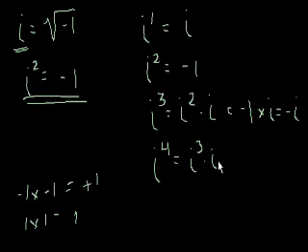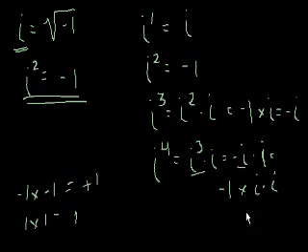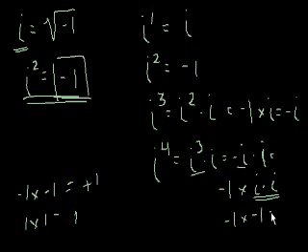I'm just using my exponent rules here. Well, i to the third is negative i, times i. What's negative i times i? Well, that's the same thing as negative 1 times i times i. And what's i times i? By definition, i squared is equal to negative 1. So that equals negative 1 times negative 1, which equals 1. Interesting. Let me clean this up a little bit.